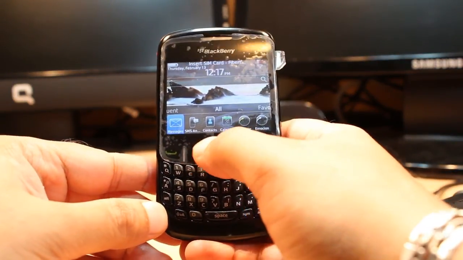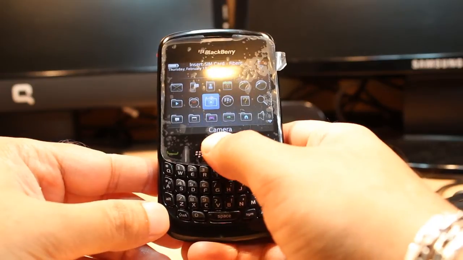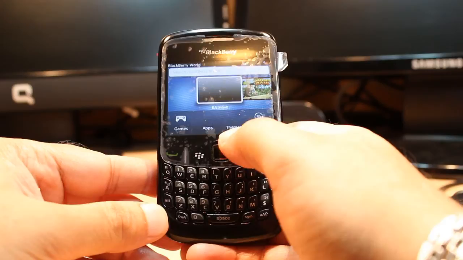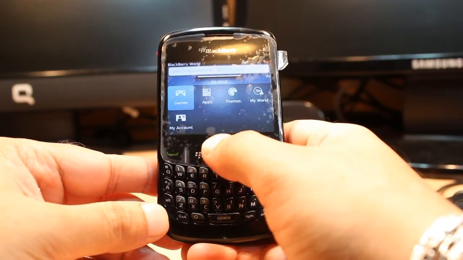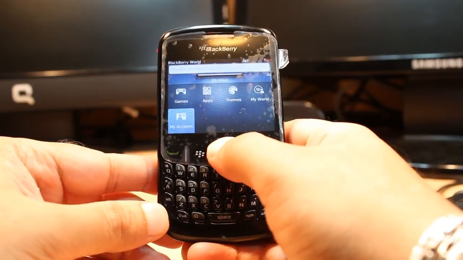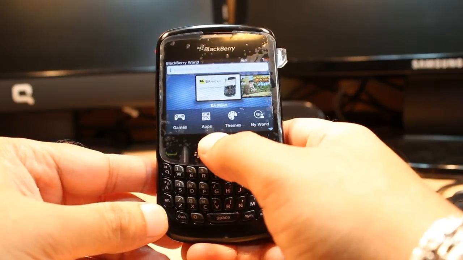Now I hit one more time the menu, and here is Blackberry Apps World. Hit this one. It's loading now. You have all sorts of games and applications here. Download as you want, but most important thing, you need to have a Blackberry ID for this one.